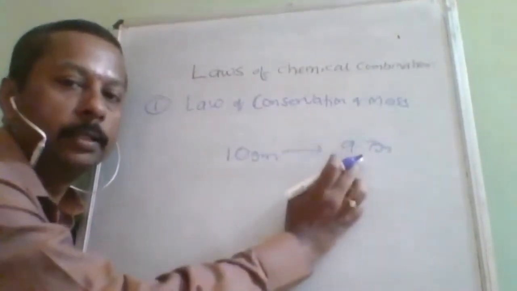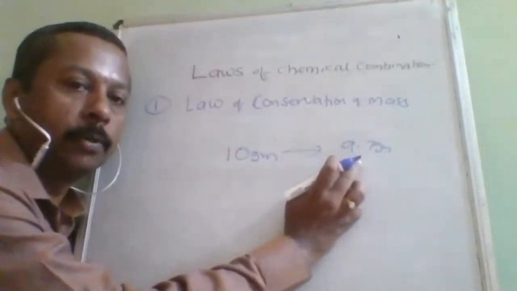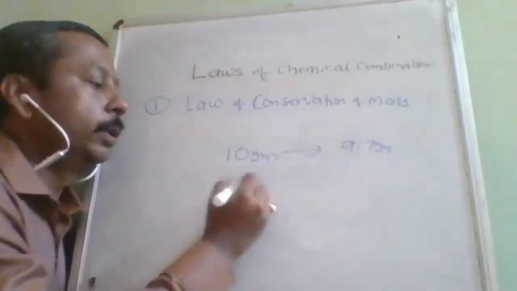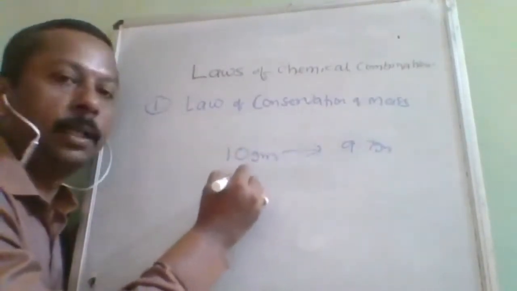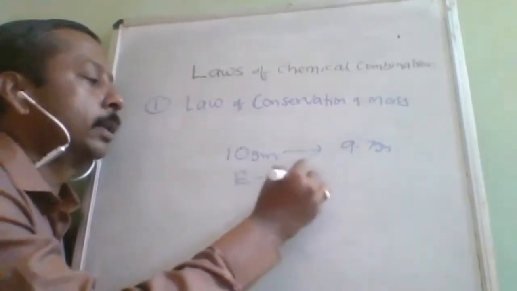That decrease in mass is called mass defect. Where that mass goes is explained by the law of energy-mass equivalence.